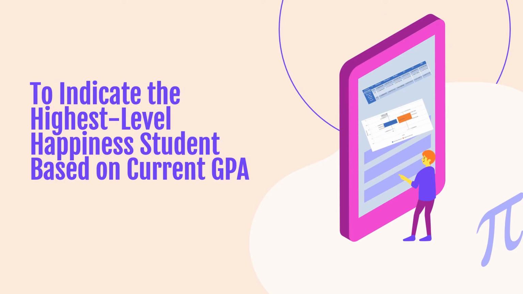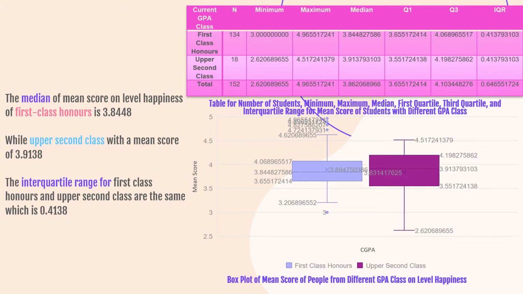Last but not least, to indicate the highest level of happiness of students based on current GPA. In this analysis, the students are grouped into their respective GPA class. First class honors refer to the group of students with the current GPA of 3.67 to 4.00. Upper second class is the group of students with the GPA of 3.00 to 3.66, while lower second class represents the students with the GPA of 2.00 to 2.99. There are no lower second class students based on this sample.